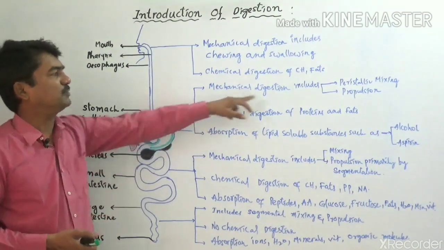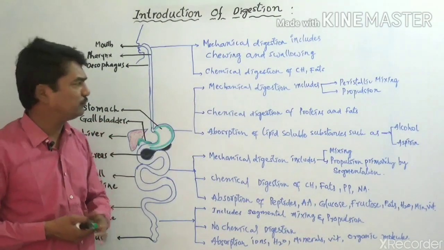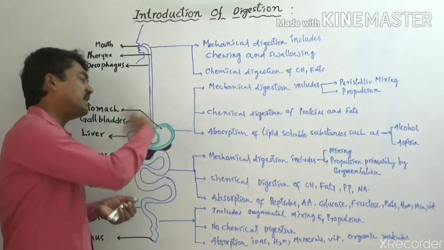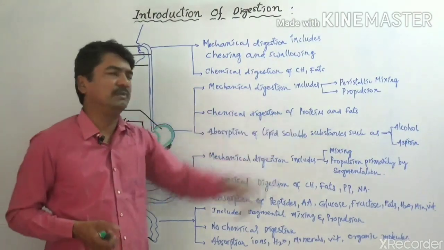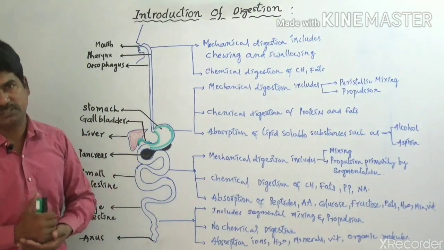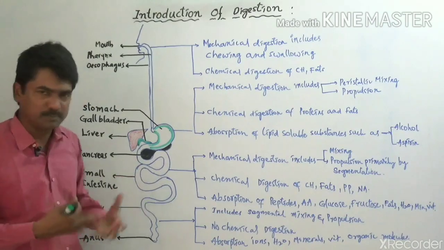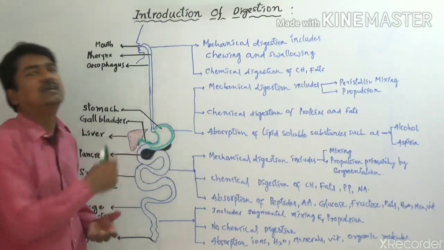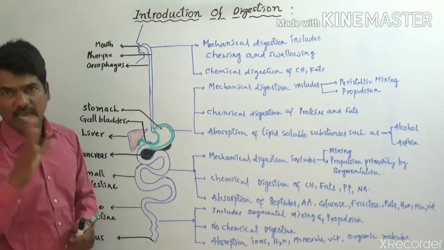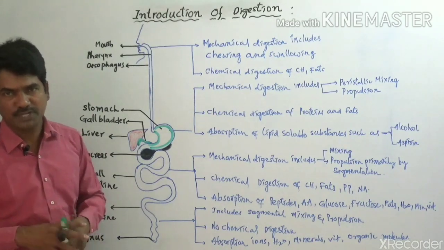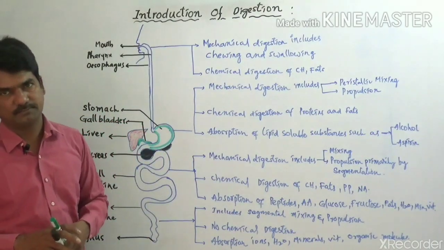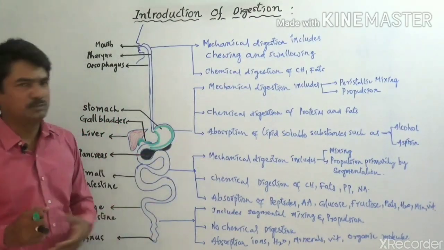After finishing propulsion and peristaltic mixing, the food enters the remaining parts inside the stomach region, and undergoes chemical digestion. Here the proteins and fats are chemically digested. How does the chemical digestion take place here? By the release of gastric juices. The wall of the stomach is composed of gastric glands, which can secrete various types of enzymes. By the enzymatic actions, proteins and fats are partially digested. And then it undergoes the absorption process.